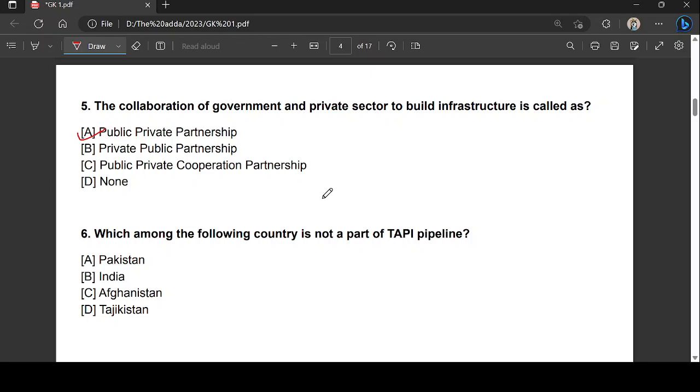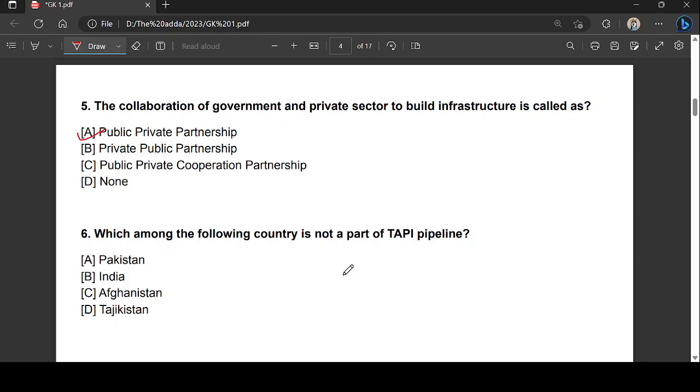So remember that you are thorough with these abbreviations which come into the current affairs oftentimes, right? Remember this. Next, which among the following country is not a part of TAPI pipeline?